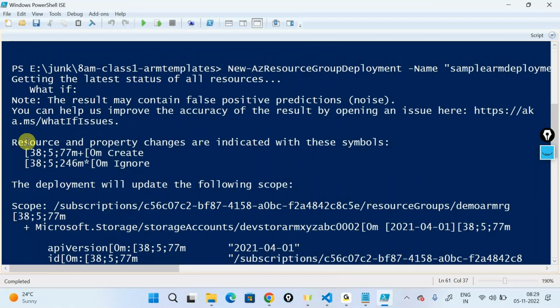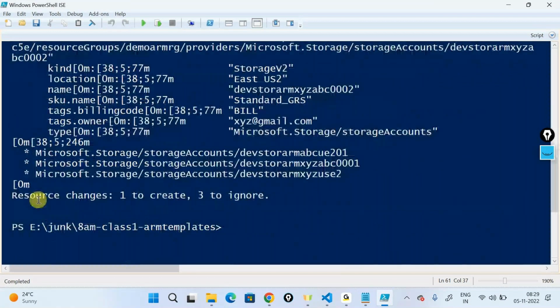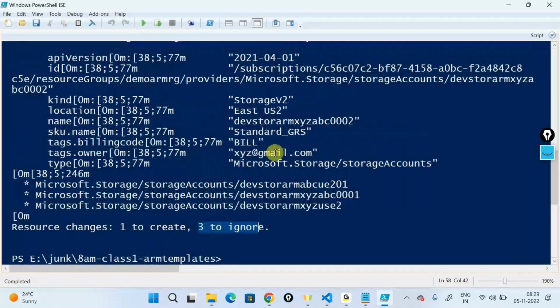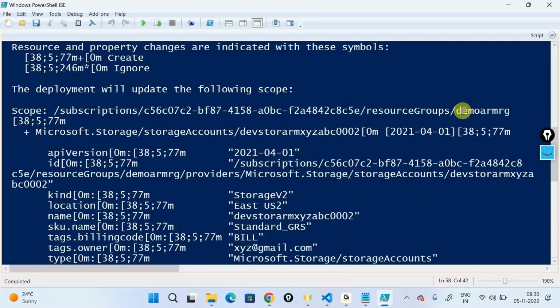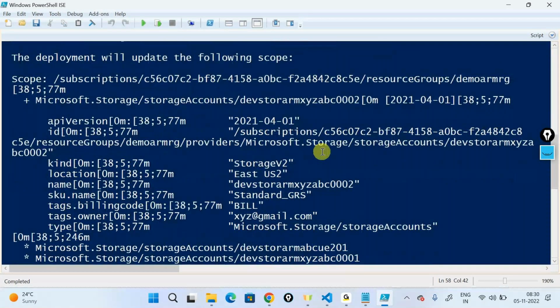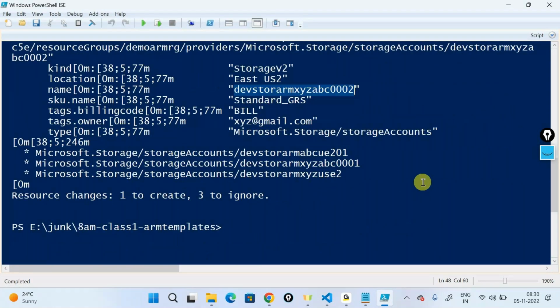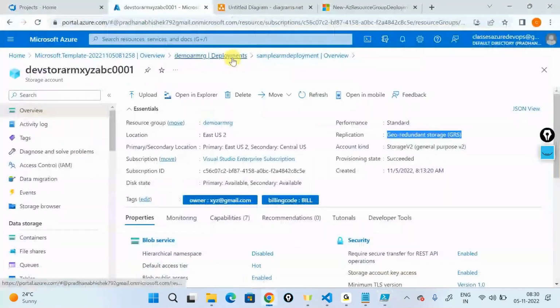It's telling resources change, one to create, three to ignore. Those are your tags, your properties, and all that stuff. But now it's telling, okay, I will create one resource for you with that particular name, something like abc002 out here. So it's going to tell you, this is what I'll create for you, and this is possible. It did not create this for me. If I just go back, it did not create it for me.